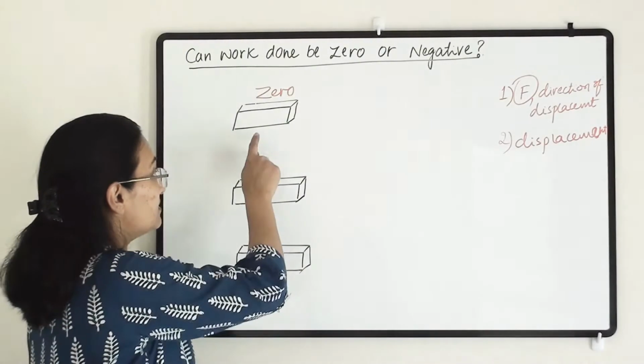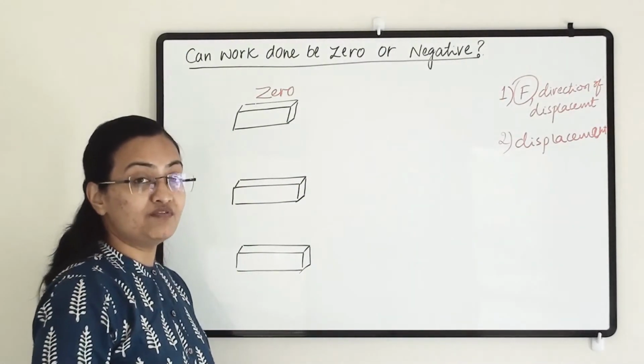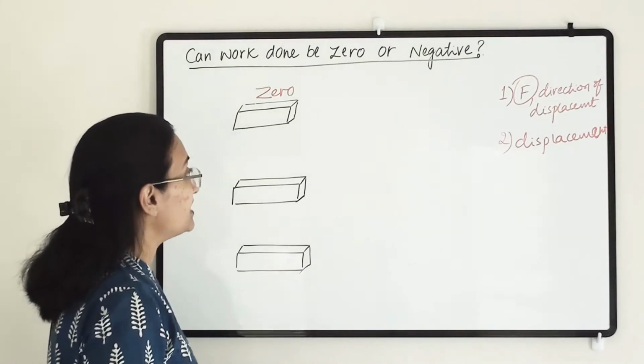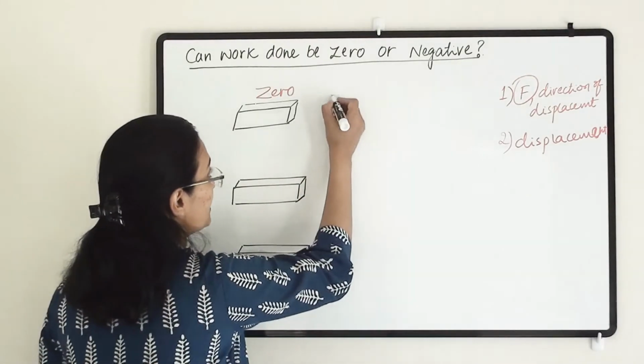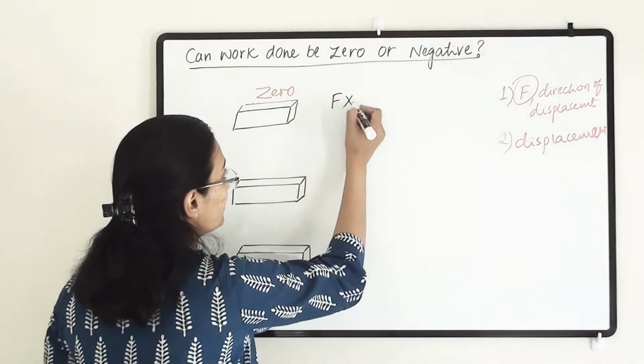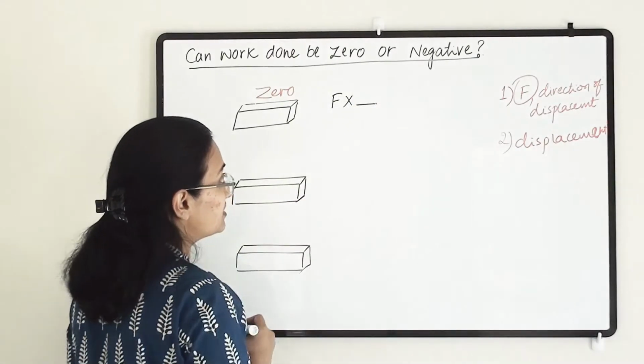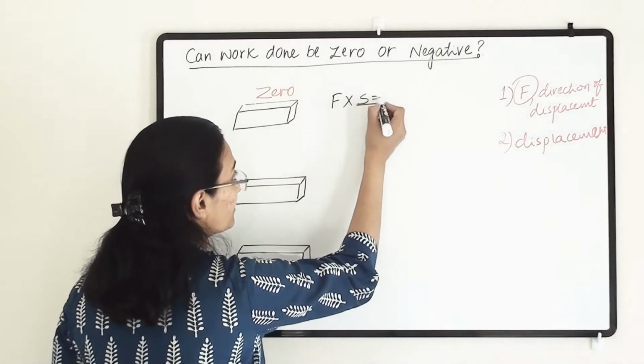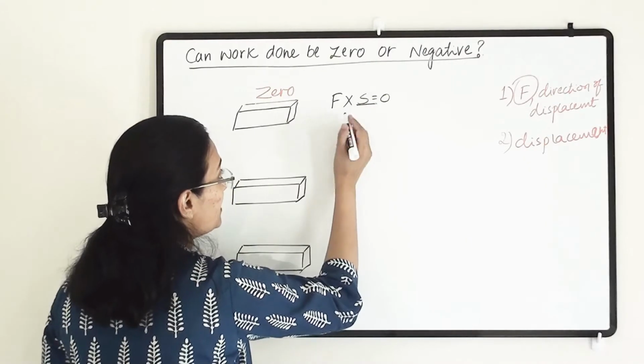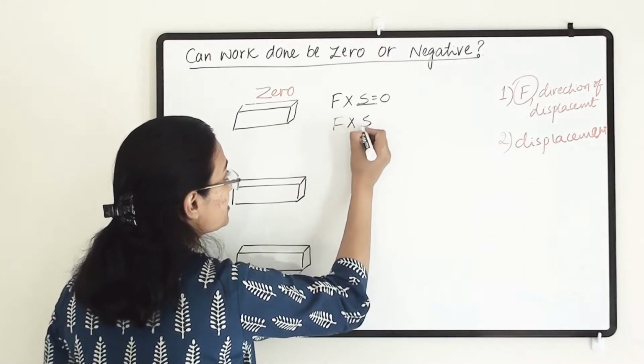So when can this work be zero? When we are applying a certain force, but there is no displacement, the displacement is zero, then we need to multiply that zero with the certain force.